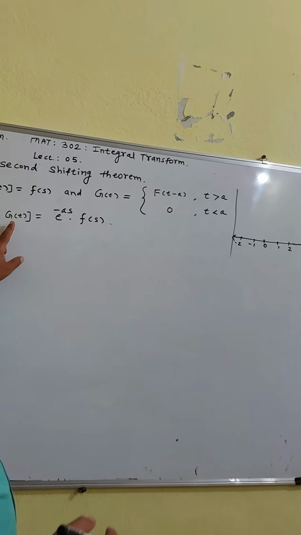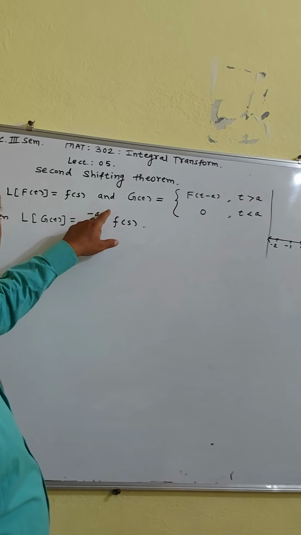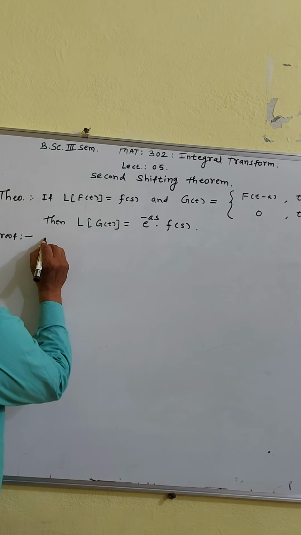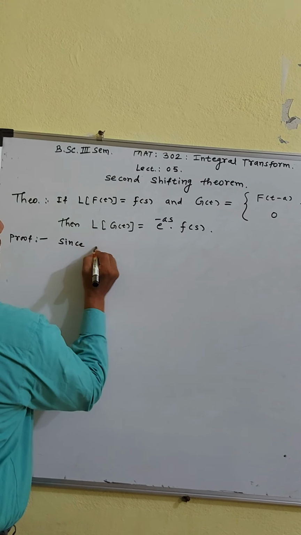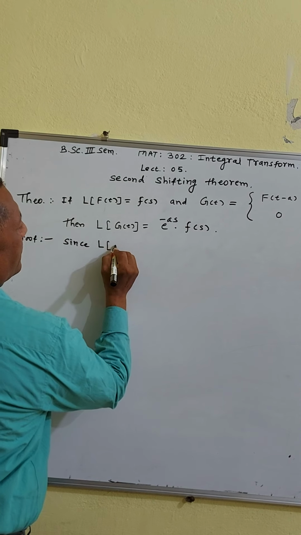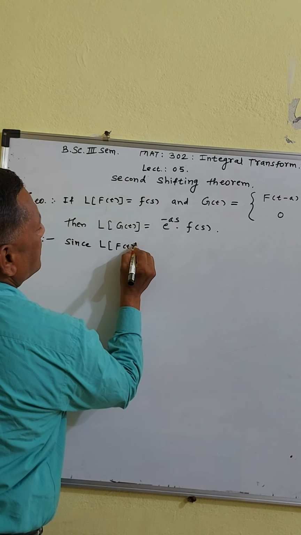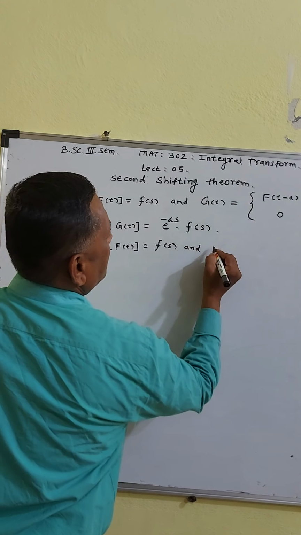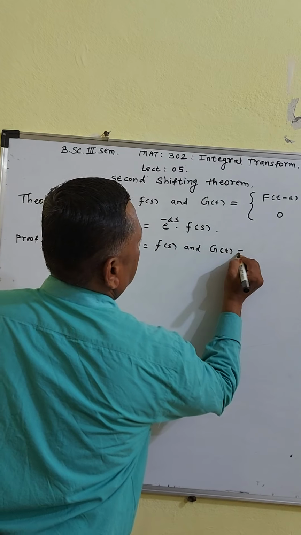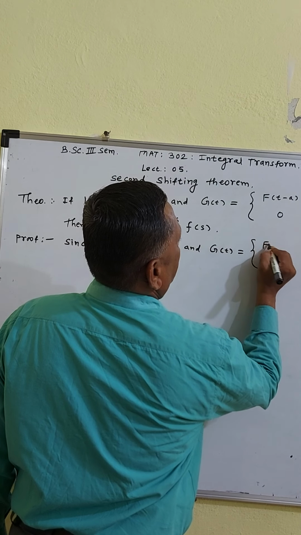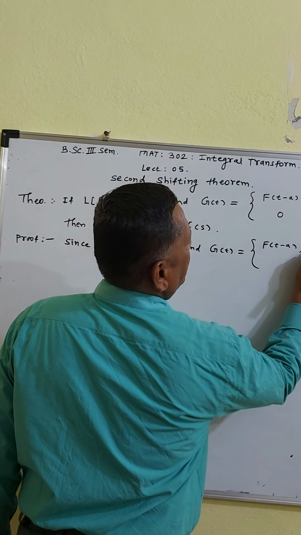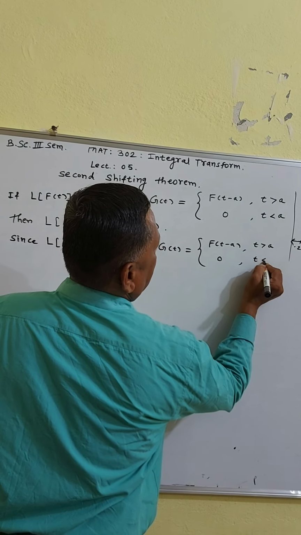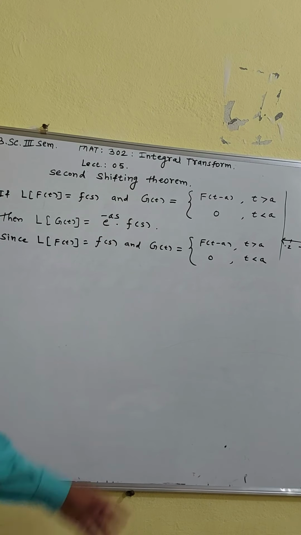Then we have to show that the Laplace transform of g(t) is equal to e raised to minus as into F(s). Since what is given? You have given the Laplace transform of f(t), this is capital F(s), and you have given g(t) is equal to f(t minus a) when t is greater than a and is equal to 0 when t is less than a. So this is given in the hypothesis.